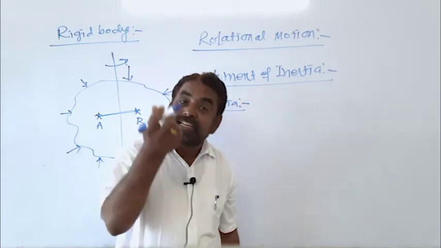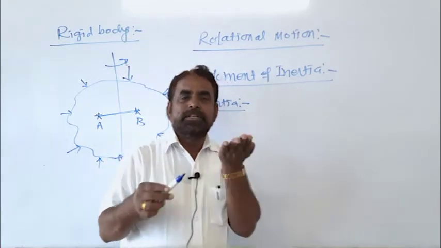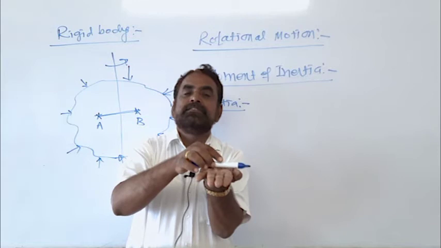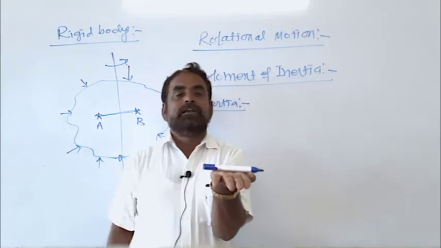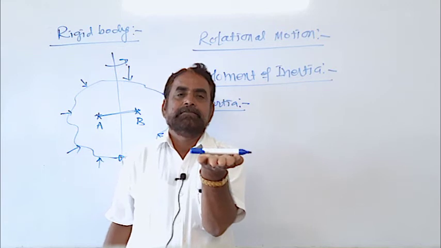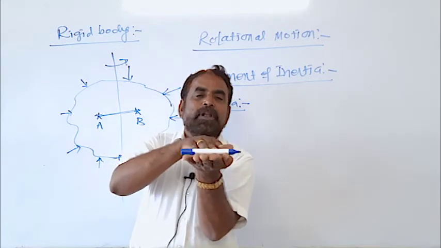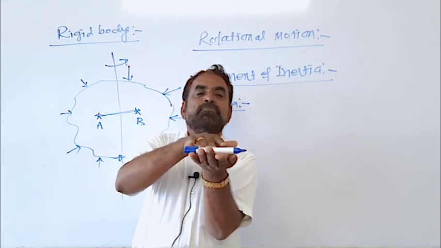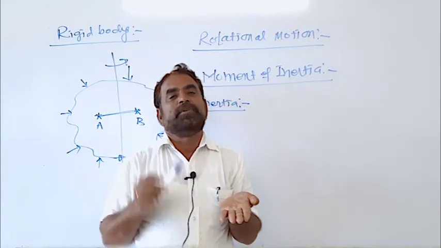दॅट इज, व्हॉट इज द कॉज ऑफ लिनियर मोशन? Suppose this pen is held and we want to move this. External force is applied so that it moves from one place to another place.